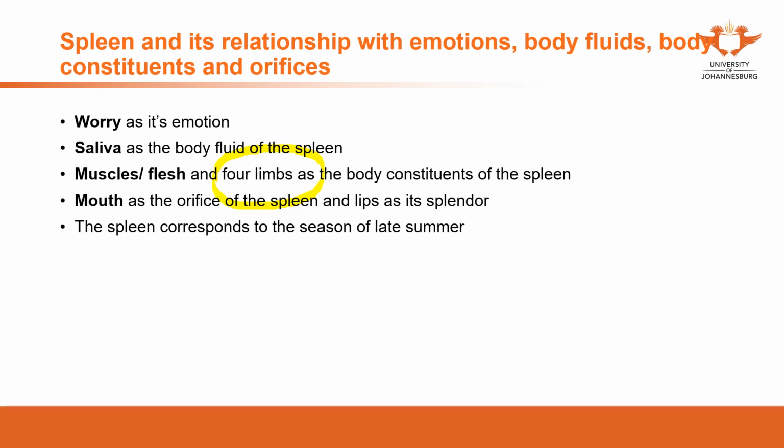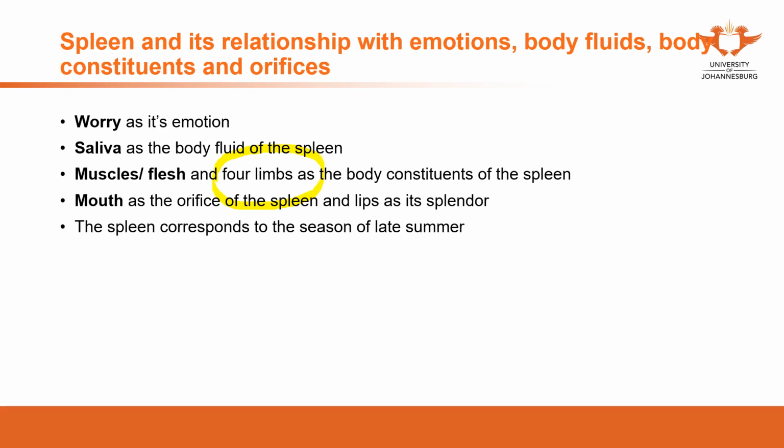That's why in summer, especially in very hot and humid climates, we may feel fatigue, we may feel tired, or we may feel heaviness in our limbs, in our legs, in our arms. We do not want to move. Also, we lose our appetite. We don't want to eat, or sometimes we have diarrhea in these seasons.